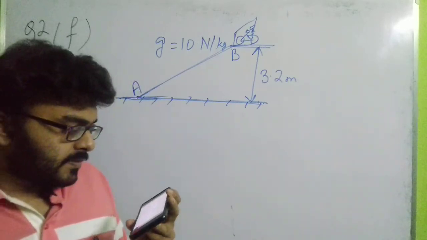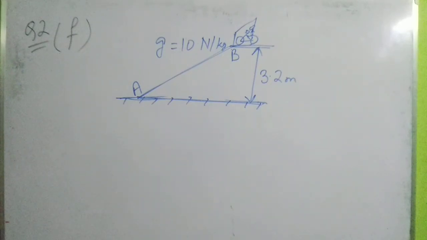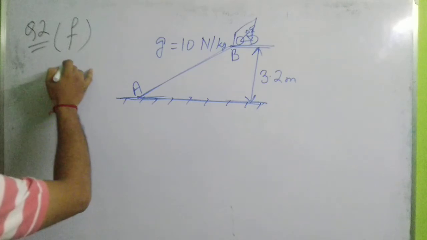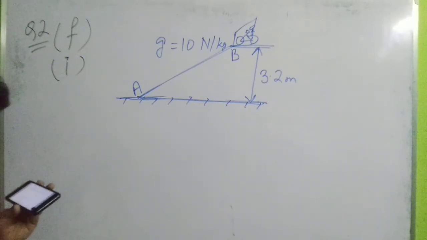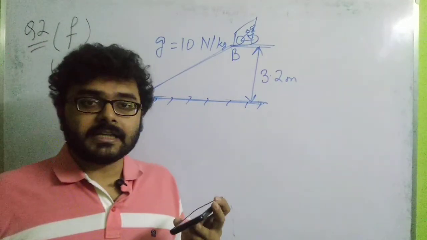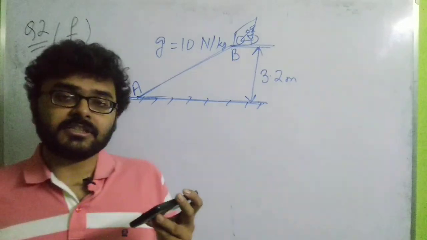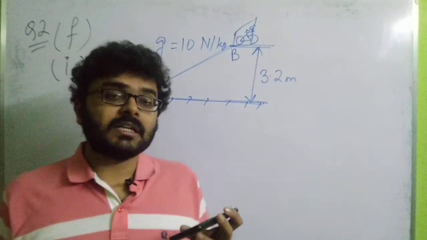Here are four options. So this is question number F subpart 1. It has been said that the mechanical energy possessed by the guard at point B is: option 1, vibrational kinetic energy; option 2, translational kinetic energy; option 3, elastic potential energy; and option 4, gravitational potential energy.